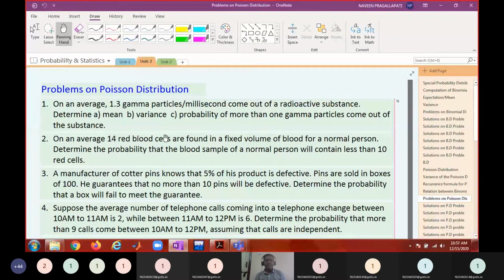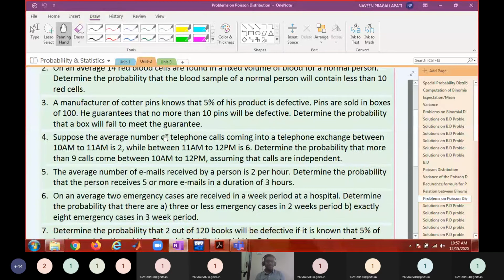So if n is up to 20, we can do binomial distribution related problems using the binomial distribution table. But if it is more than 20, you can approximate that binomial distribution problem with the Poisson distribution. Because for large values, both binomial and Poisson distribution almost look the same.